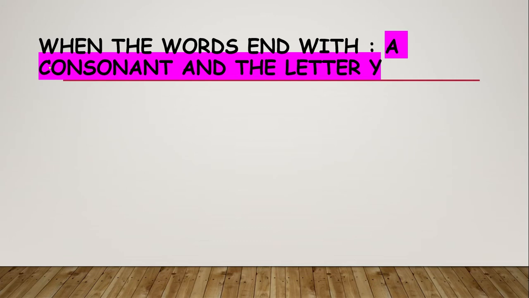Now, how can we get ies at the end of the words? When we have words that end with a consonant and the letter Y, what should we do? Yes, we drop, or we skip, or we delete the letter Y. Why?